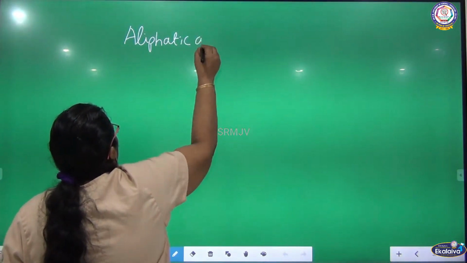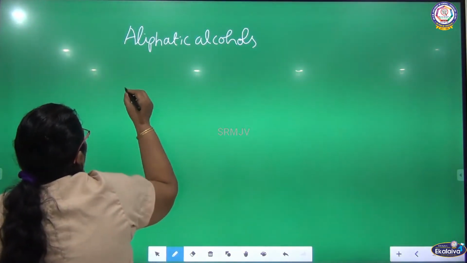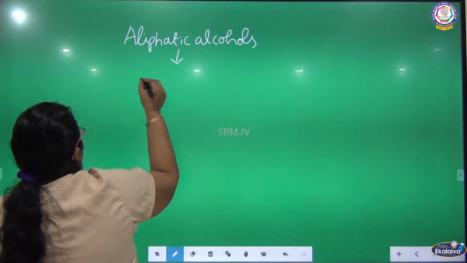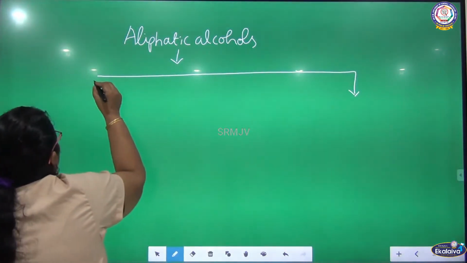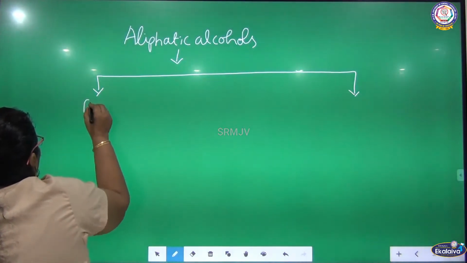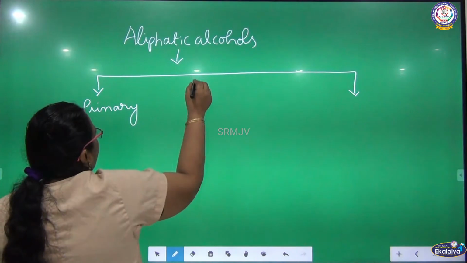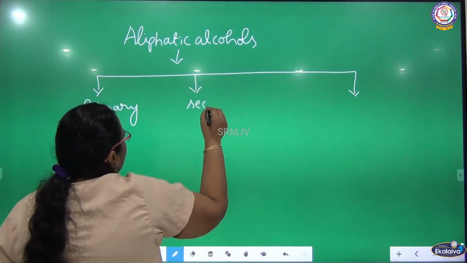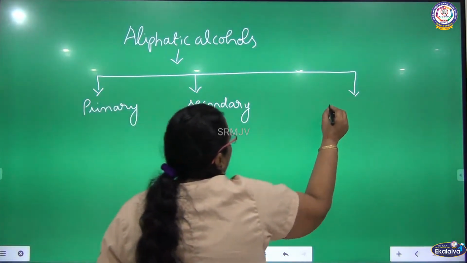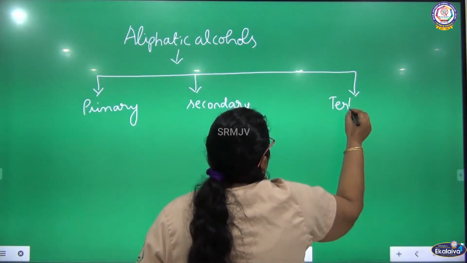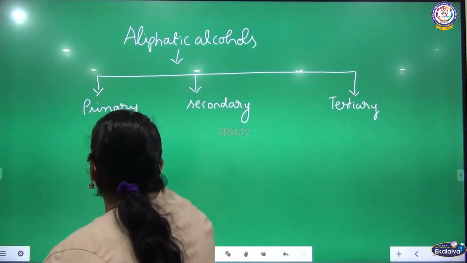Aliphatic alcohols are further classified into primary, secondary and tertiary. This is again another classification. So what is primary alcohol?